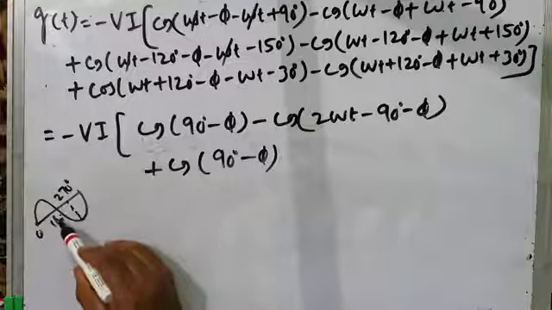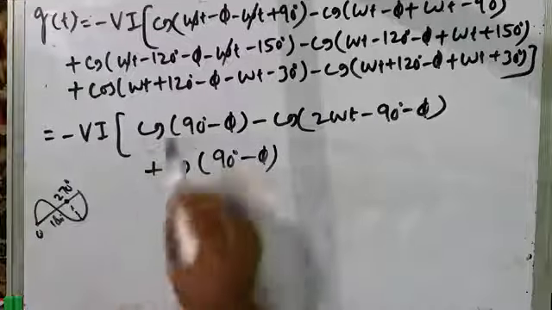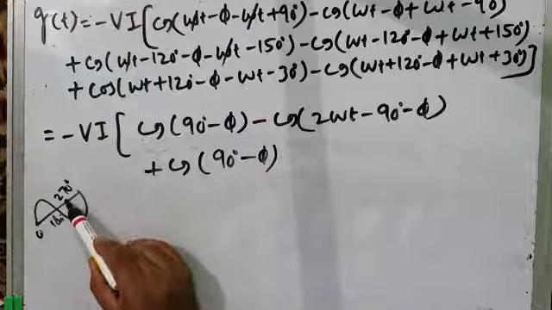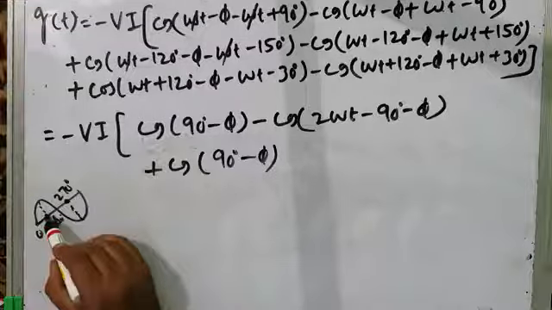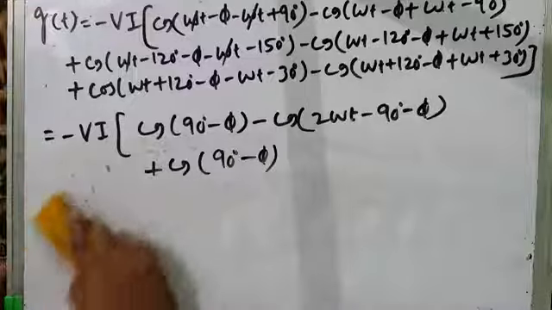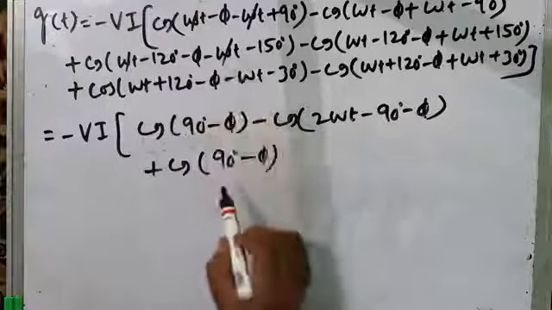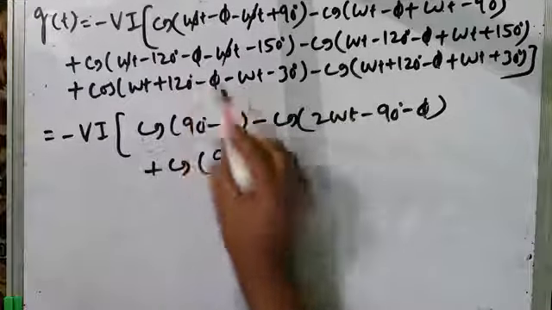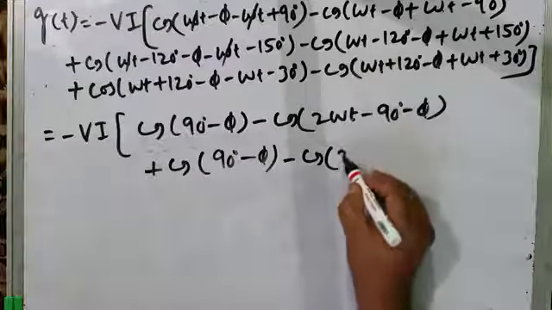This is 0, 180 degrees, 270 degrees. So 150 degrees plus 120 degrees is 270 degrees. Is 270 degrees same as 90 degrees? Because what is cos 90 degrees? That is 0. Cos 270 degrees is also 0. So therefore, symmetrically, instead of writing 270 degrees, I can write 90 degrees, so that these become symmetrical. Minus phi. Minus cos of omega t plus omega t is 2 omega t.